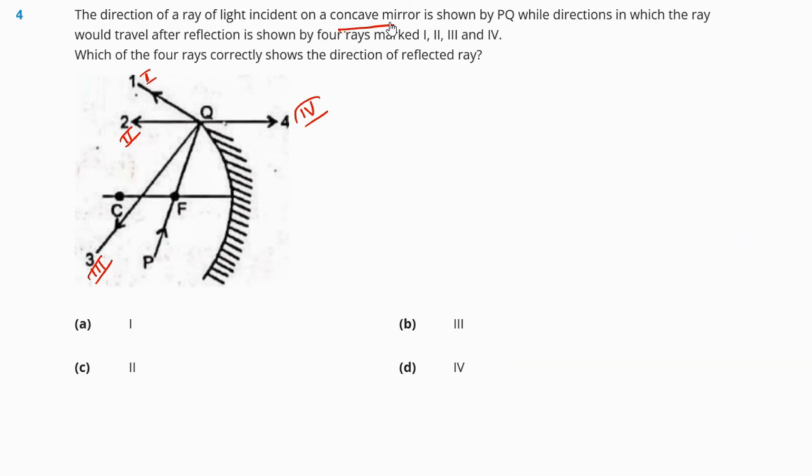So for a concave mirror, the normal to the surface at any point lies along the radius of the curvature. Correct. So here the center of curvature C is here, right? So the incident ray, this PQ, is along the CF, this one. So CF is a normal. So as CF is a normal, therefore the reflected ray must make an equal angle with the CF on the other side. So this matches with this 2. So thus our answer should be option number C, that is 2.